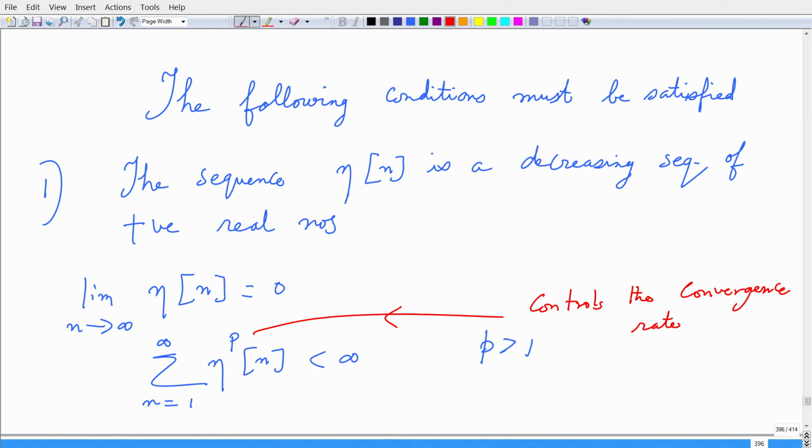The first condition is the sequence eta(n) must be a decreasing sequence of positive real numbers, and the limit as n goes to infinity of eta(n) is 0, and if you take powers of eta as a function of n and sum this series, that should be finite, right. It should be less than infinity. Here one can imagine what the power p stands for. I mean, physically it basically controls the convergence rate of the algorithm, right. That is important.